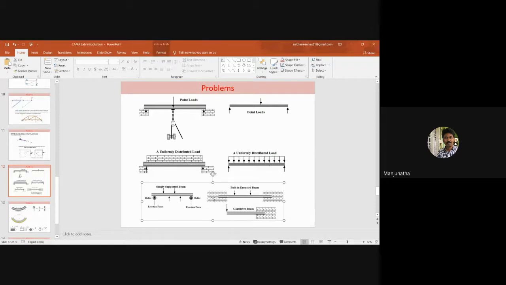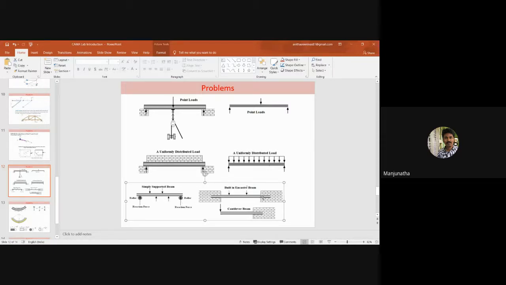So when we proceed to the next diagram, the one below which I am highlighting here, you can notice that the left diagram indicates a simply supported beam. It's a simply supported beam which is placed on roller supports. The simply supported beam can also be configured into different kinds. It can be transformed into different types of beams by increasing the number of supports on it.